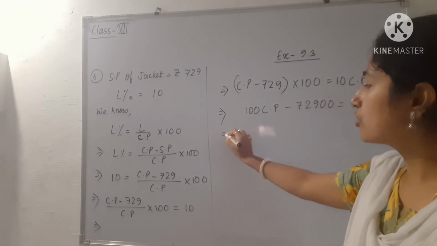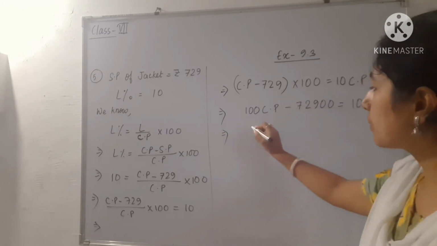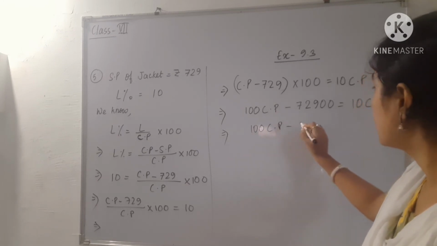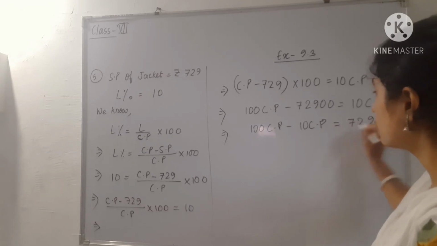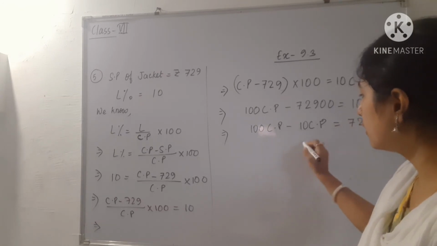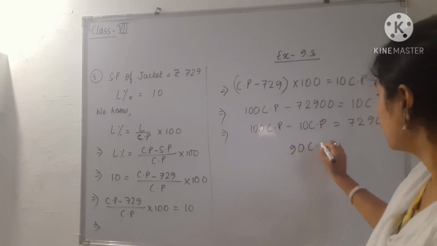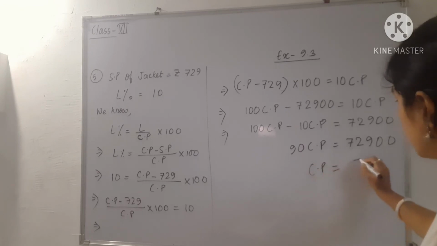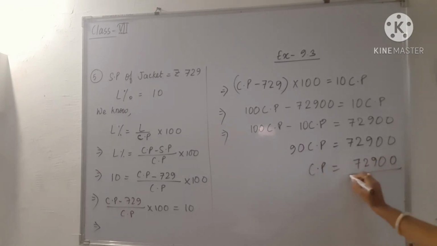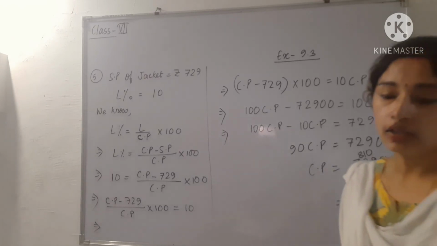Then 10 CP will be transposed. Here it will get subtracted. So 100 CP minus 10 CP is equal to 72900. After subtracting we will get 90 CP. So we have to divide. So we will get the value of CP, and first of all we will cancel 0. Then 9 eights are 72, 9 ones are 9, so 729. So the cost price will be rupees 810. This is the cost price of the jacket.